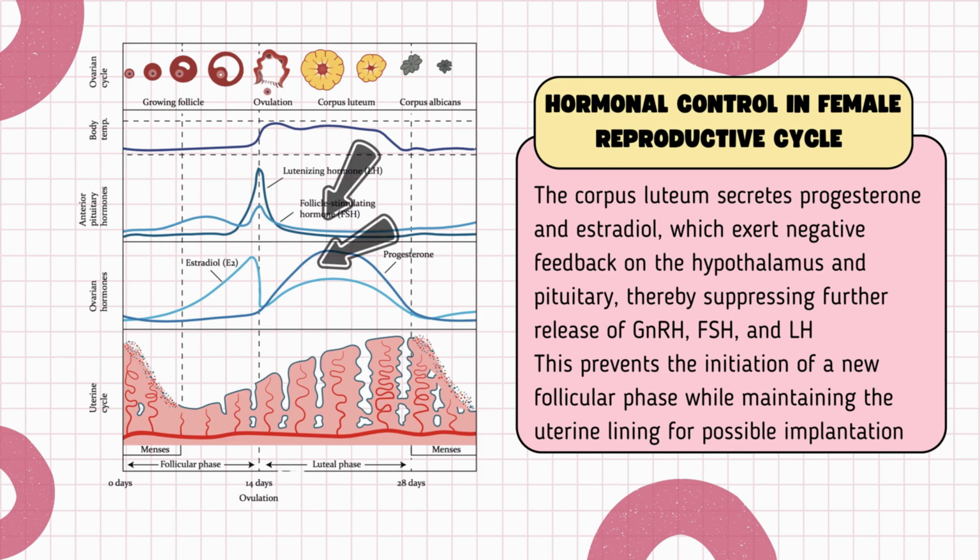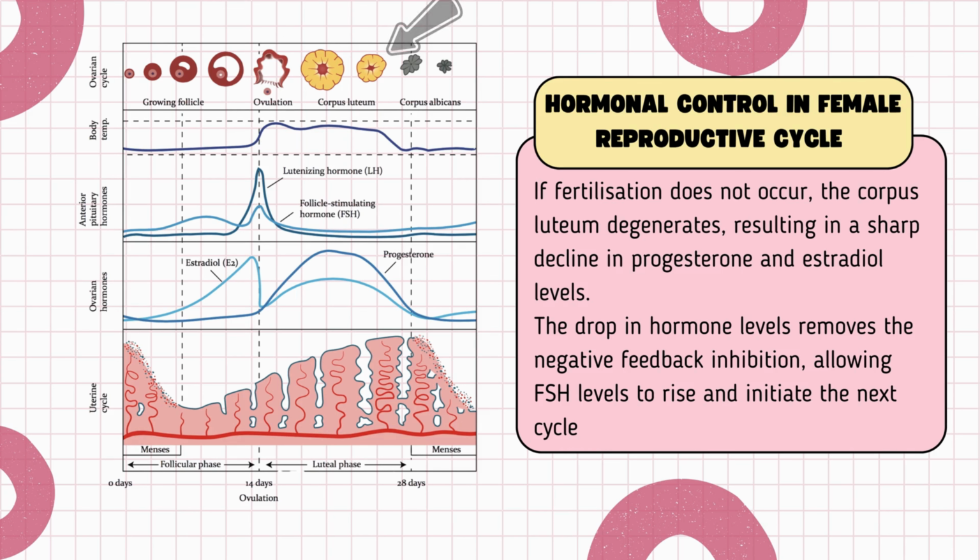This hormonal environment prevents the initiation of a new follicular phase while maintaining the uterine lining for possible implantation. If fertilization does not occur, the corpus luteum degenerates after about 10 to 12 days, resulting in a sharp decline in progesterone and estradiol levels. The drop in hormone levels removes the negative feedback inhibition, allowing FSH levels to rise and initiate the next cycle.